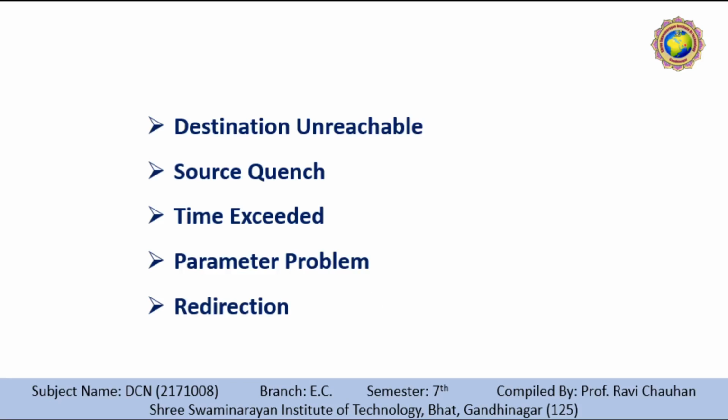Redirection. When a router needs to send a packet destined for another network, it must know the IP address of the next appropriate router. The same is true if the sender is a host. Both routers and hosts must have a routing table to find the address of the next router. Routers take part in the routing update process. We will see shortly in the coming chapters that these tables are supposed to be updated constantly. Routing is dynamic.